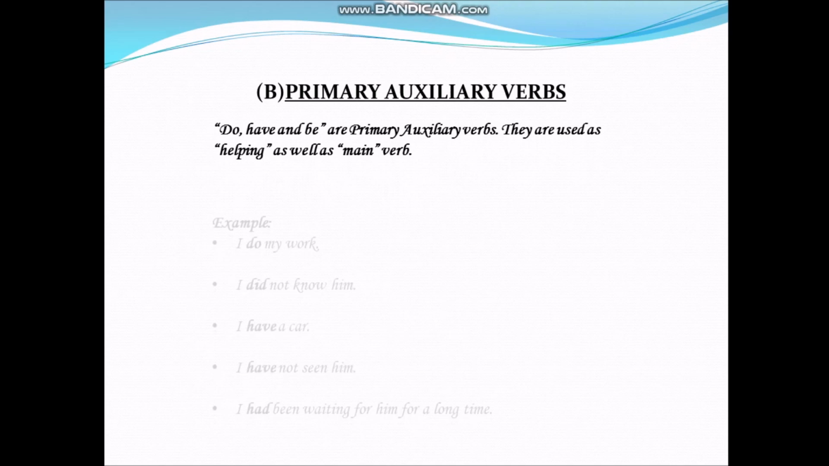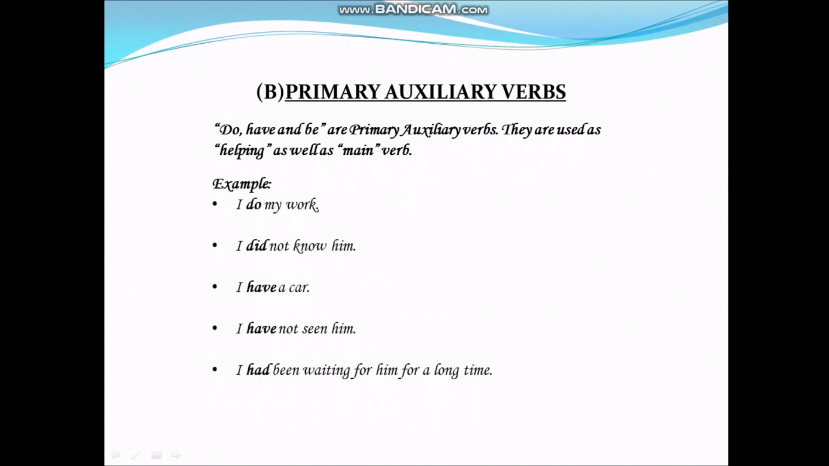For example, I do my work. I did not know him. I have a car. I have not seen him. I had been waiting for him for a long time. Here you can see these verbs are used as helping verbs and main verbs as well.